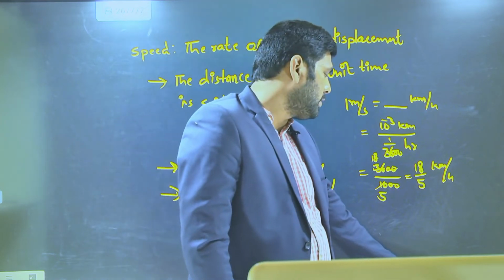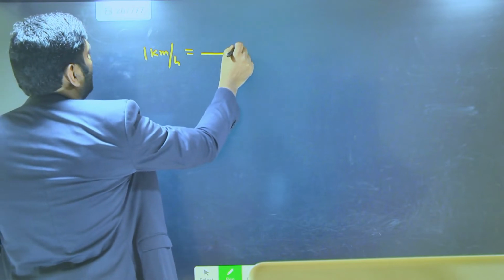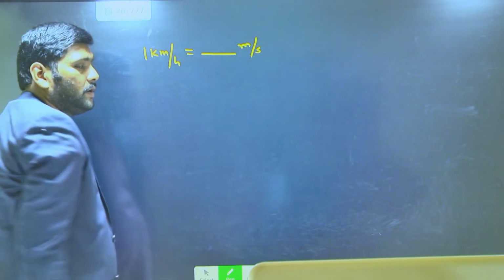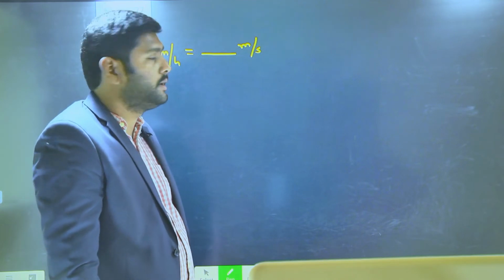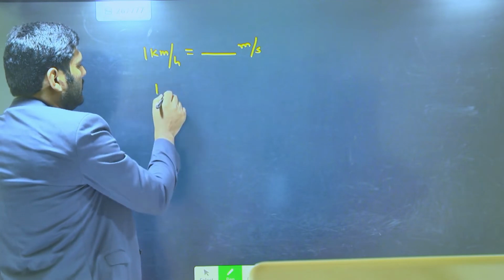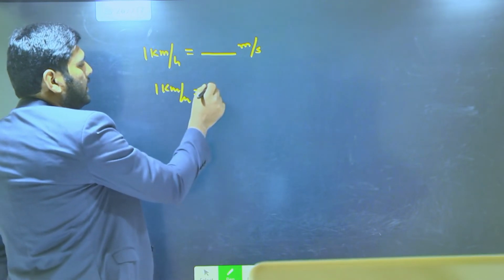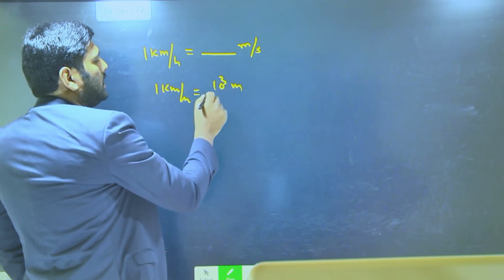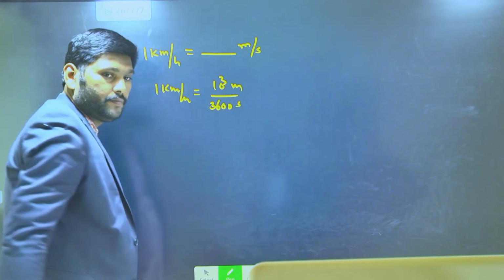In a similar way, one more conversion. 1 kilometer per hour is equal to how many meter per second? As you know, 1 kilometer is equal to 10 power 3 meter, and 1 hour is equal to 3600 seconds.